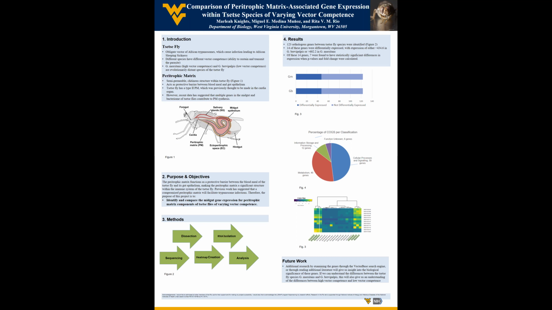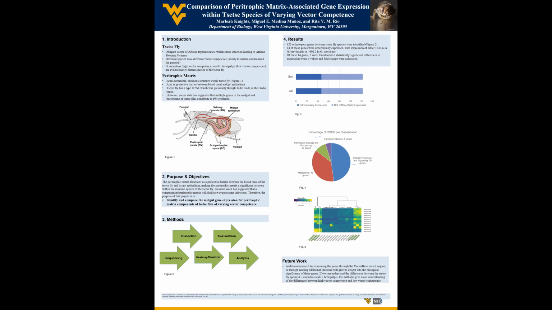So, we compared the expression of genes in the midgut of tsetse flies, specifically the peritrophic matrix, or PM, which is a structure made of chitin. The peritrophic matrix is pictured in the fly diagram in Figure 1. It acts as a protective barrier between the gut epithelium, or lining, and the blood meal, which is the sustenance of the tsetse fly. We examined two species of tsetse fly, Glossina brevipalpis, which shows low vector competence, and Glossina morsitans, which displays high vector competence.